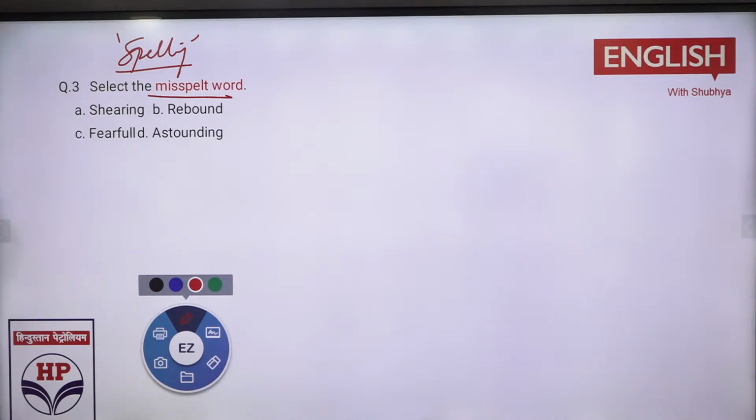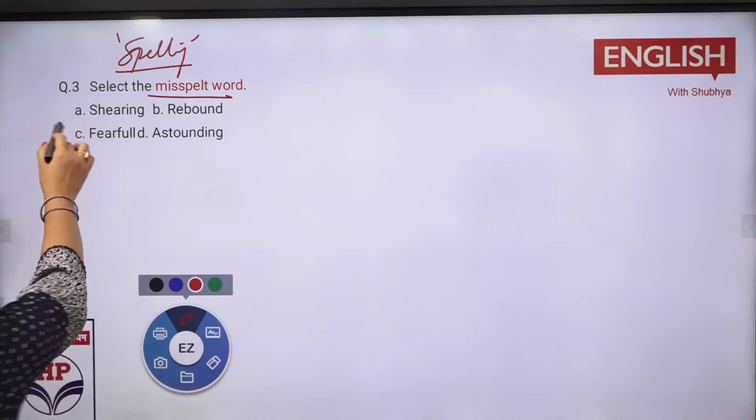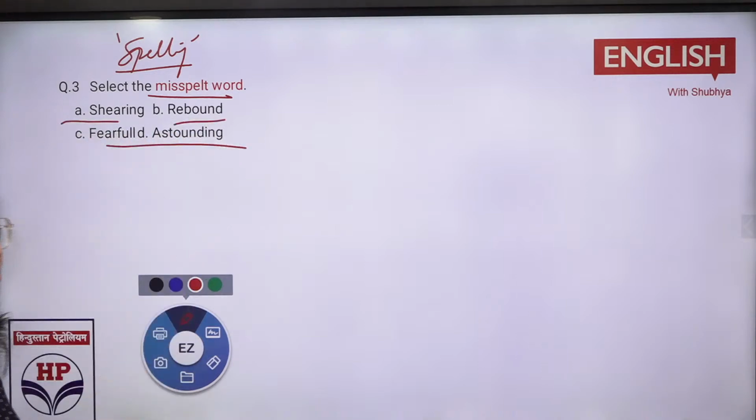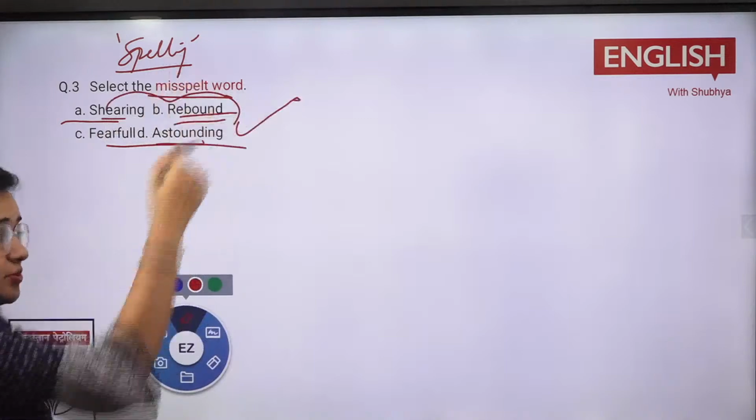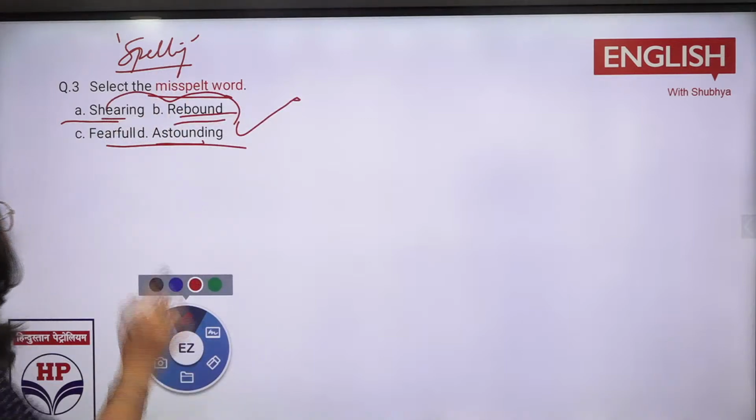What is the meaning of shearing? If any one of you know about it, just keep it in your vocabulary also. What is the meaning of shearing? Anyone? D option, astounding. To shear off. See here, shearing, rebound, and astounding, these three are the correct ones. This was from your previous year papers only.